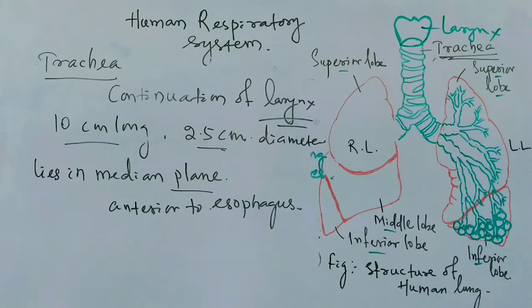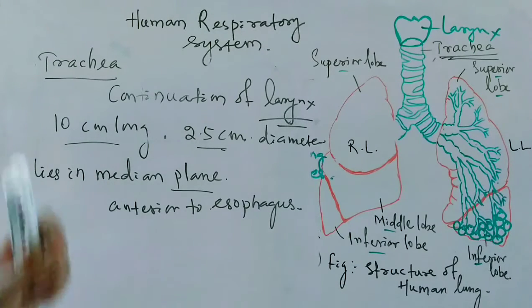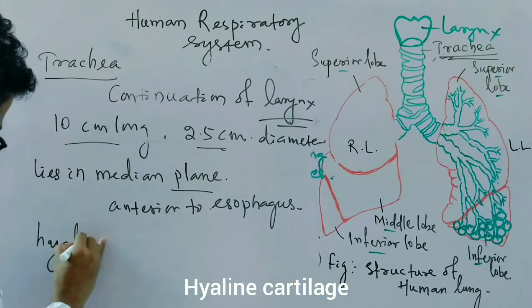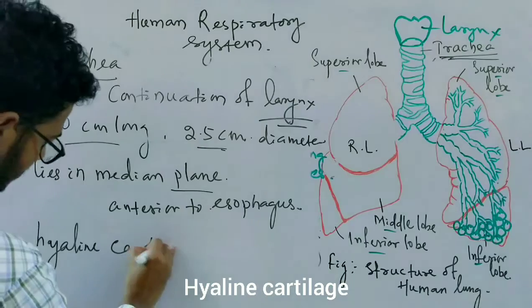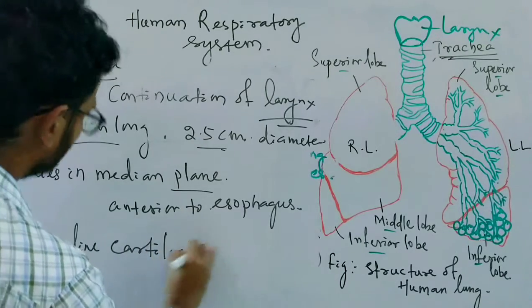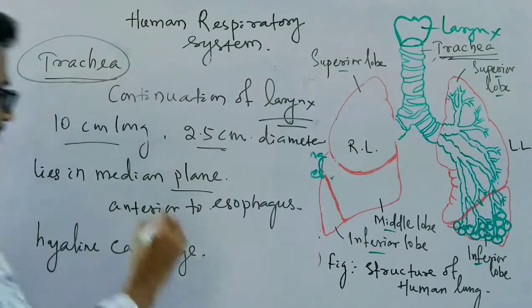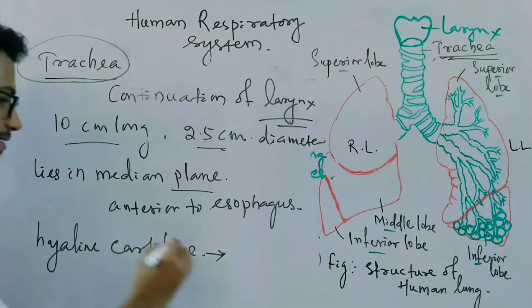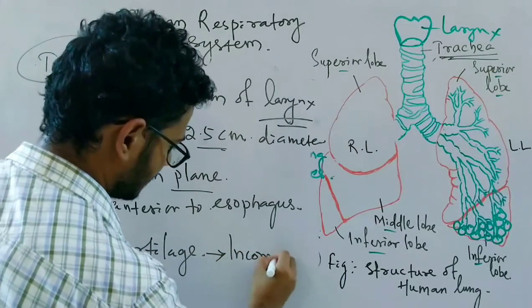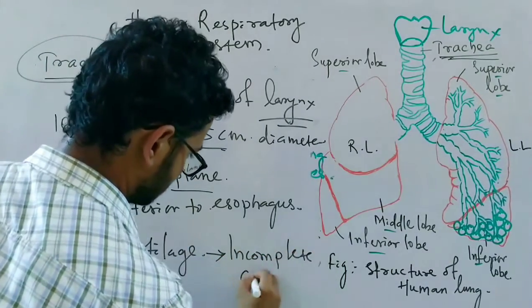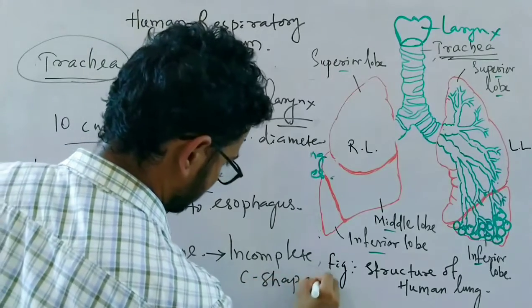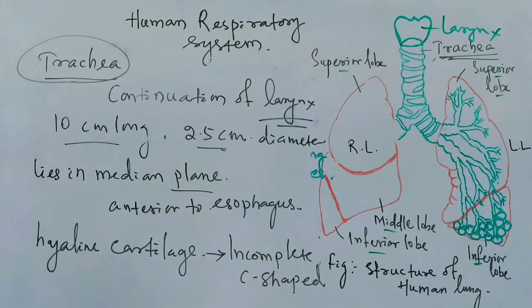Okay, so this is supported by incomplete C-shaped hyaline cartilage. The hyaline cartilage supports the structure of the trachea, and the hyaline cartilages are incomplete C-shaped structures.